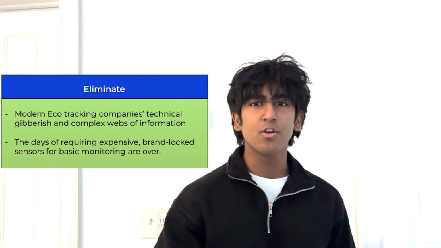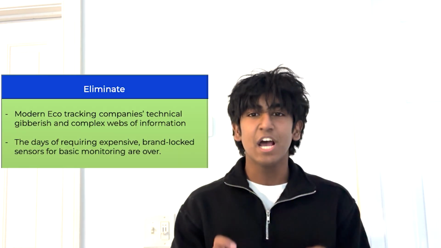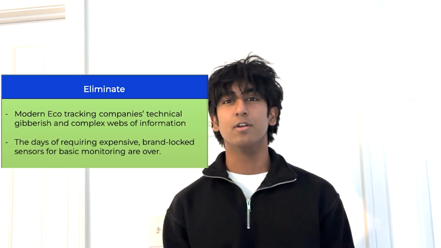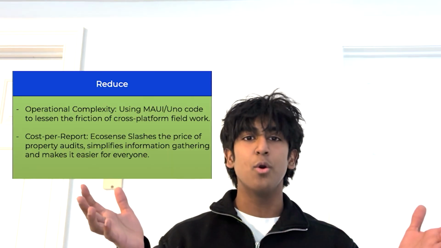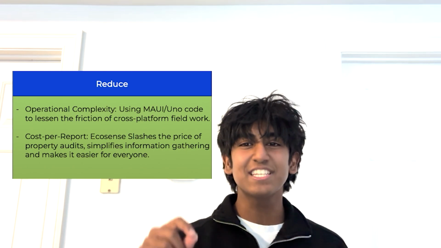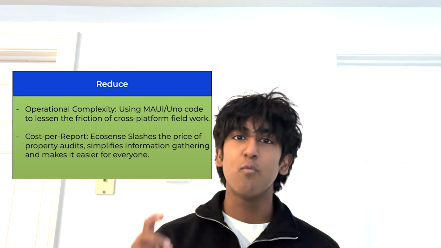Ecosense will eliminate modern eco-tracking companies' technical gibberish and complex webs of information. The days of requiring expensive, brand-locked sensors for basic monitoring are over. Ecosense will reduce operational complexity using MAUI and Uno code to lessen the friction of cross-platform field work. Additionally, Ecosense slashes the price of property audits, simplifies information gathering, and makes it easier for everyone.